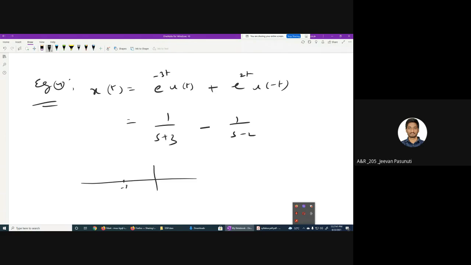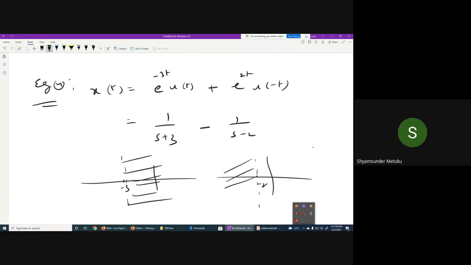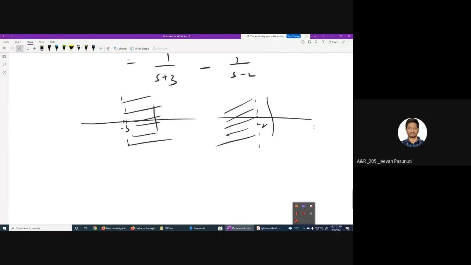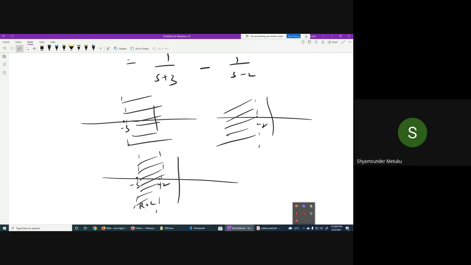s greater than minus 3. What is the ROC here? s less than 2. Now what is the common area? Minus 3 to 2. So finally you got the ROC only between minus 3 and 2, isn't it? Yes, sir. So this is the ROC. I hope you understood now. Yes, sir. Okay, now I'll tell you one more thing.